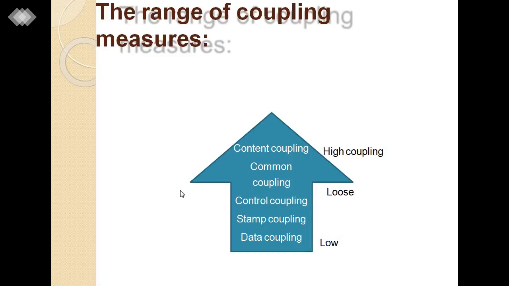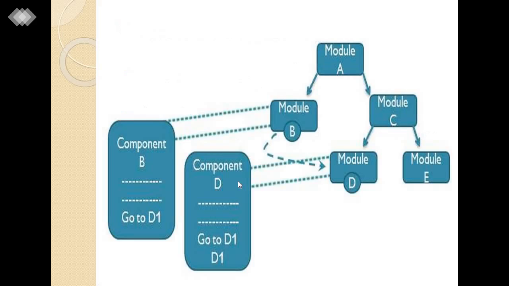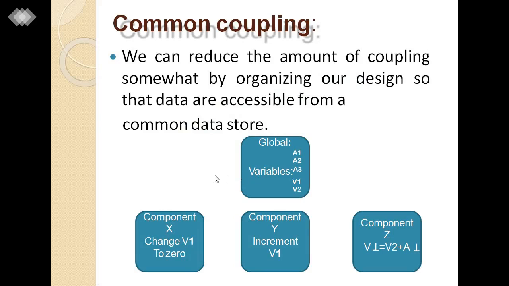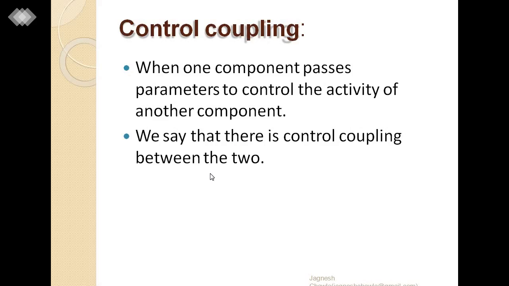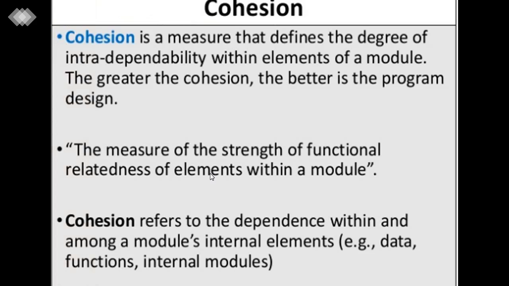Then we covered the range of measures of coupling, and learned about content coupling with its diagram. Common coupling I explained with global and local variables. Then we covered control coupling, stamp coupling and data coupling. We have covered all the types of coupling.